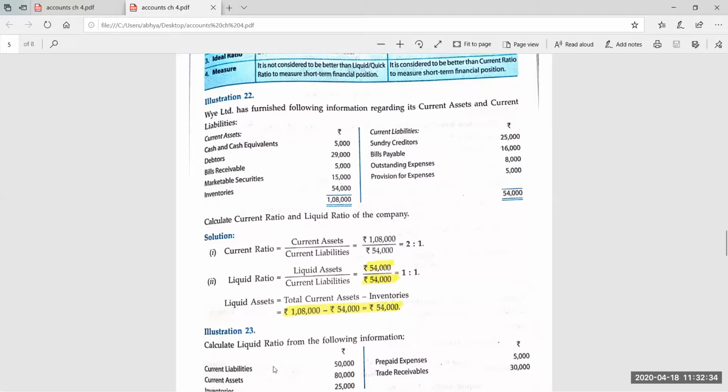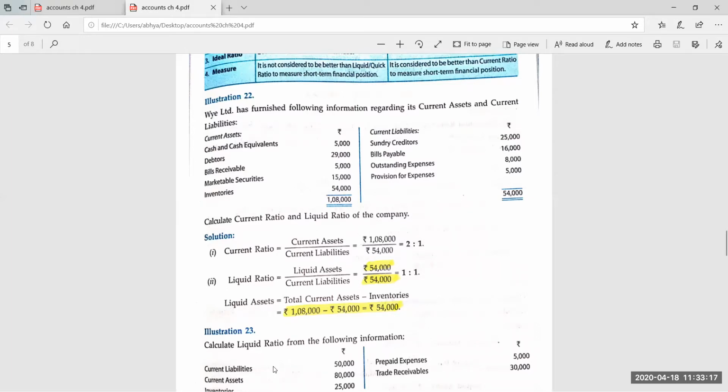But it cannot happen that inventories are not given, because inventory must be there in each and every organization. Prepaid expenses may or may not be given. So out of 1,08,000, we will deduct only the inventories here, minus 54. The answer will be 54. And what can be the other way to find out the liquid assets? We add all the current assets except the inventories. Then also we get the same answer: cash and cash equivalents 5,000 plus BR 5,000, 55 plus 10 plus debtors 29, 29 plus 10 is 39, plus marketable securities 39 plus 15 is 54.